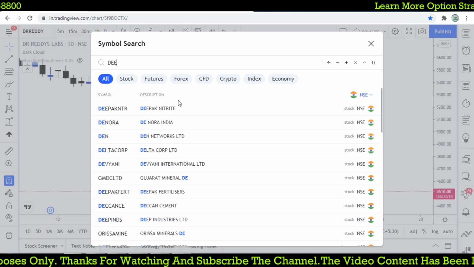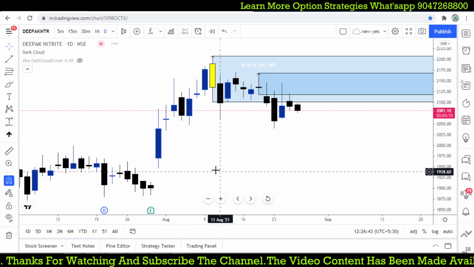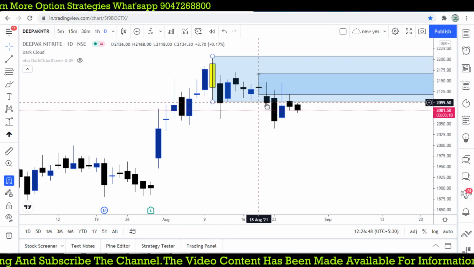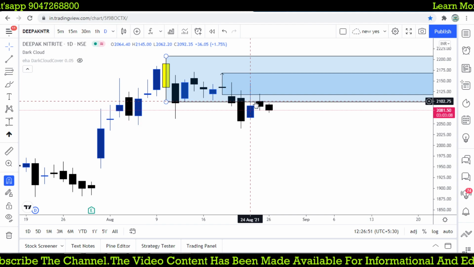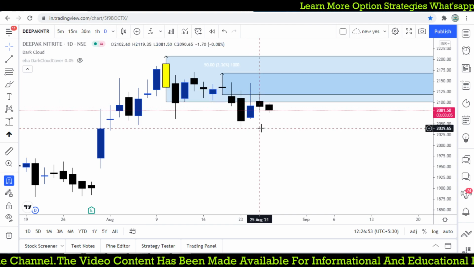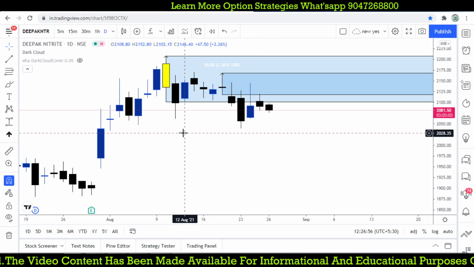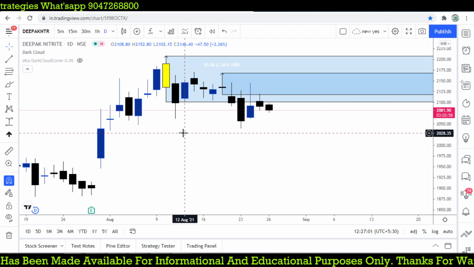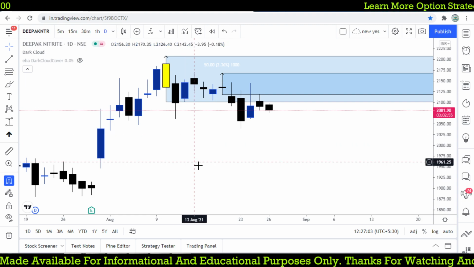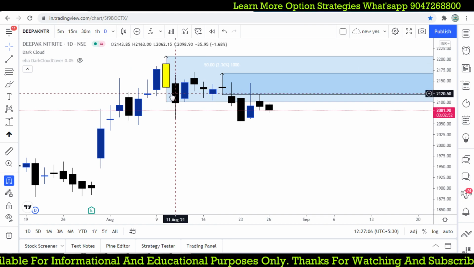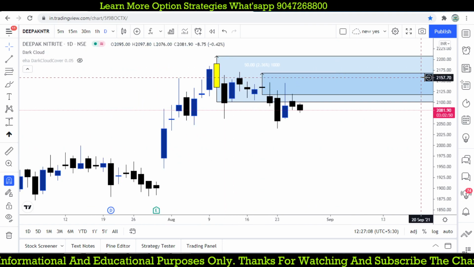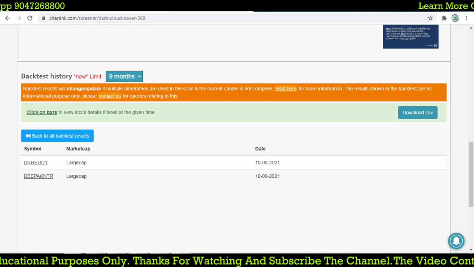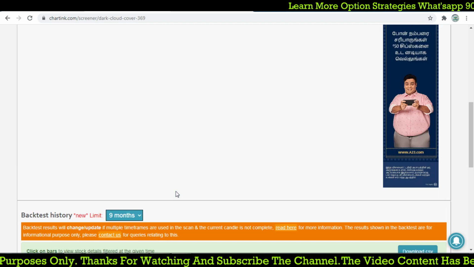And Deepak Nitrite, where it is 10/8, that forms here, and there is a down move, and we already mentioned that down. So here from that 2100 it comes down to 2040. But the risk is big. So to avoid this kind of risk, we have some strategies to avoid big risk, and we will trade with a smaller, fixed risk. That should give you a great opportunity where we are going to focus on this kind of candlesticks. Okay, I hope this may be a useful video to you all. So now the dark cloud is okay.